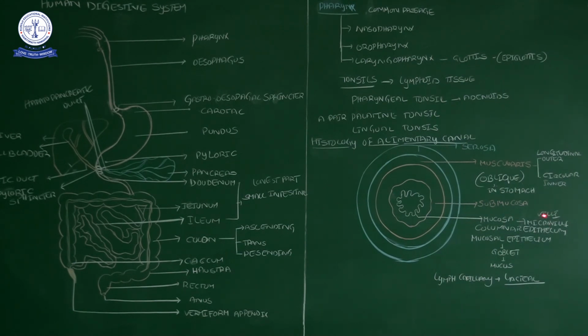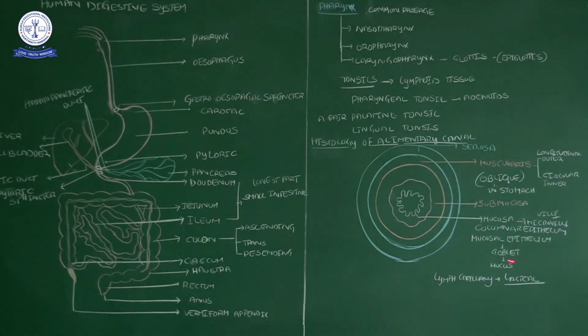On the surface of the villi there are again finger-like, feather-like structures, which we call microvilli. Here these are the finger-like projections, and on these are the hair-like structures, the microvilli. The mucosa layer is made up of columnar epithelium. When I discussed the structural organization of animals, I said columnar epithelium is present in the alimentary canal. Now in the alimentary canal some of the cells are goblet cells, very significant cells.